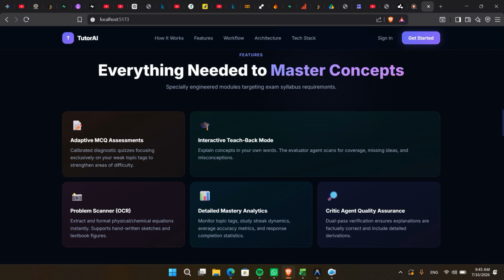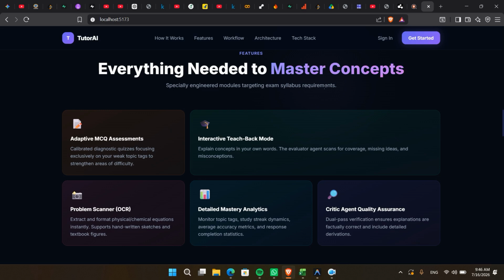Another useful feature is our integrated problem scanner. Students frequently solve questions from textbooks, notebooks, or coaching materials. Typing lengthy mathematical questions is both slow and inconvenient. To solve this problem, Tutor-AI integrates a vision language model that performs OCR and visual understanding. Students simply upload an image of a question. The system automatically extracts the text, understands mathematical expressions and diagrams, and forwards the extracted content into the AI reasoning pipeline. This creates a much smoother user experience while significantly reducing the effort required to ask doubts.